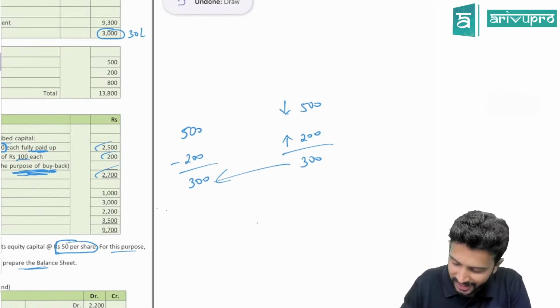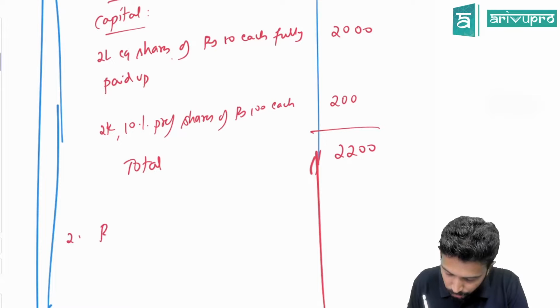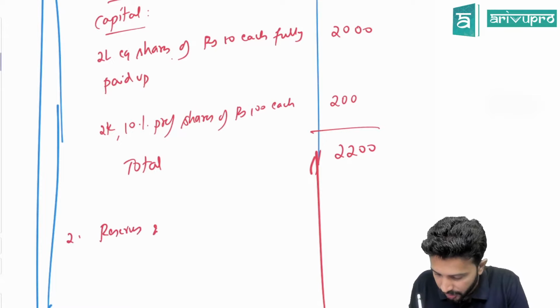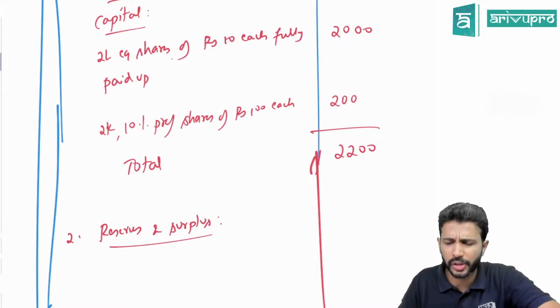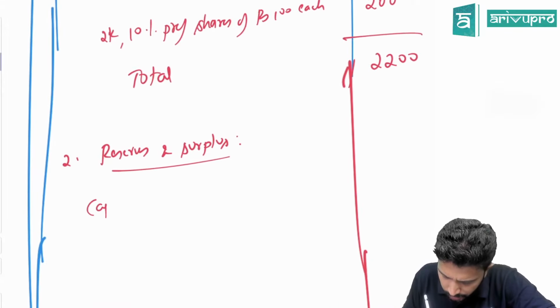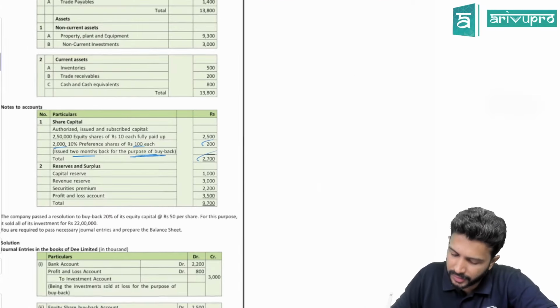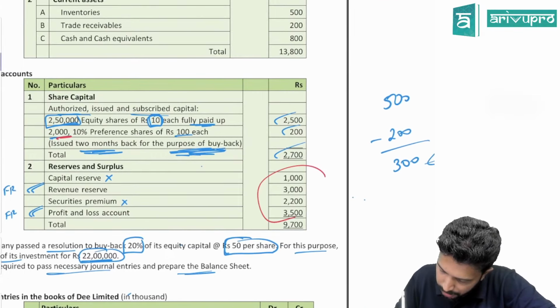Okay, what is the next one? Note number 2 is for your reserves and surplus. So all the reserves one by one we'll list out. Check the question. What is the first reserve? Help me out. First we have capital reserve. How much value of capital reserve is given in the question? 1000. So did we change any capital reserve or balance is still same? Same.